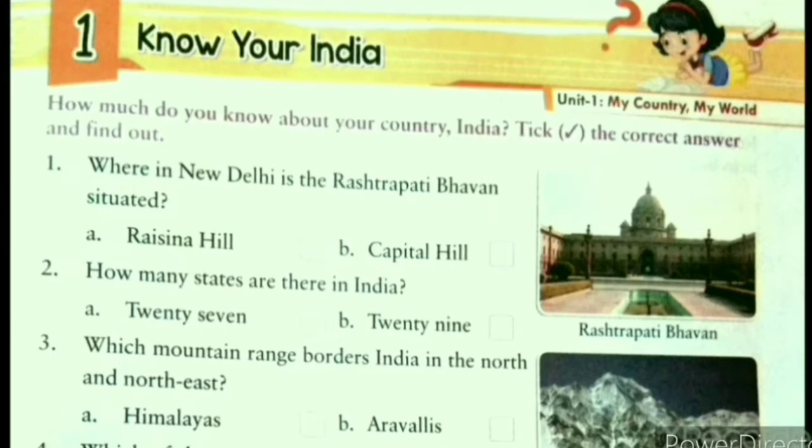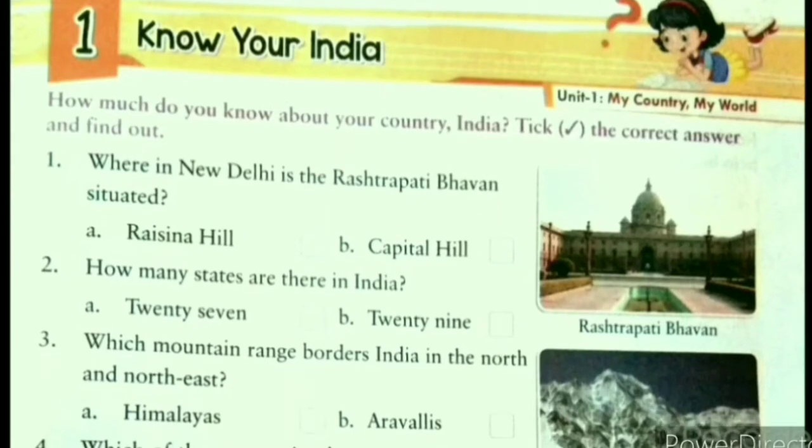Rashtrapati Bhavan is situated in Raisina Hill. So tick A. Question number 2. How many states are there in India? Yes, there are 29 states in India. So, tick answer B, 29.